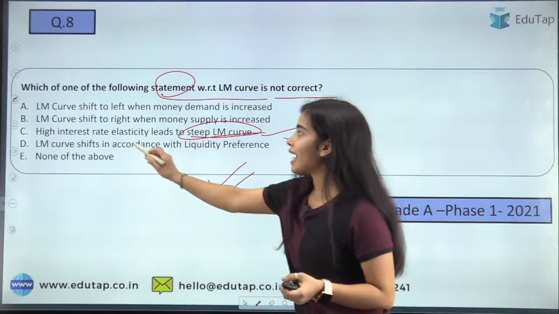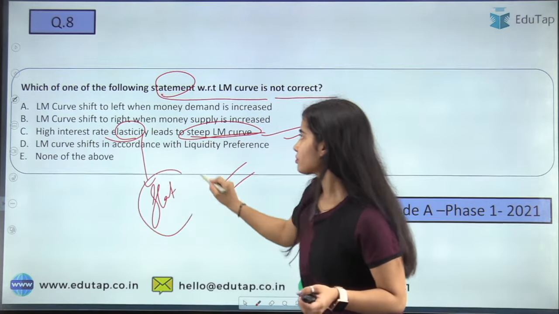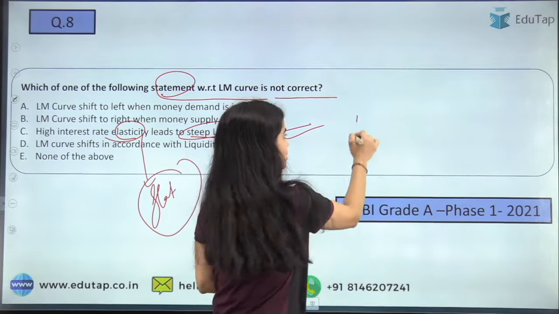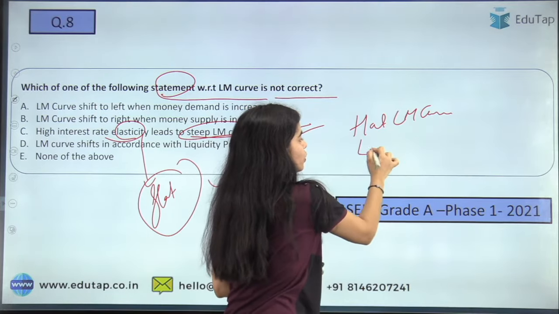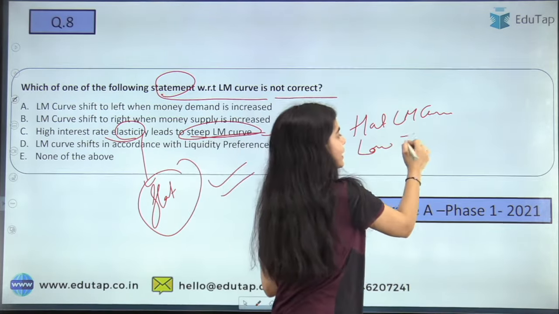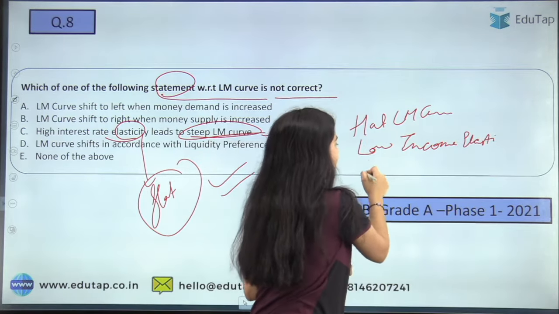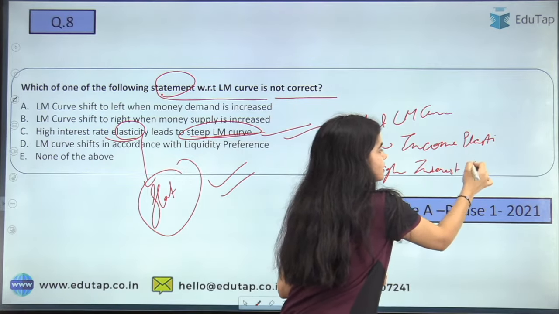First of all, high interest rate elasticity leads to a flat LM curve. There are two conditions for the flat LM curve: low income elasticity and high interest elasticity.